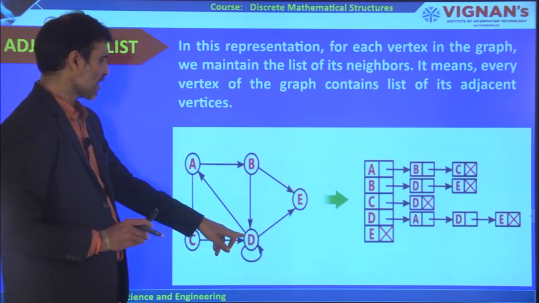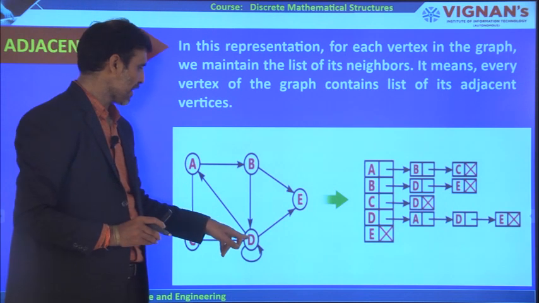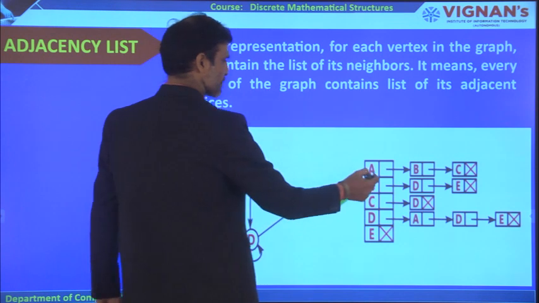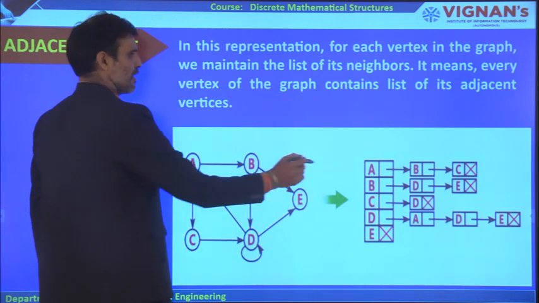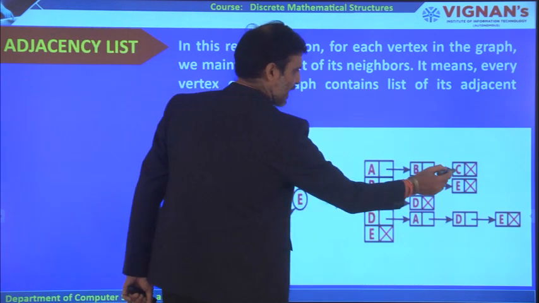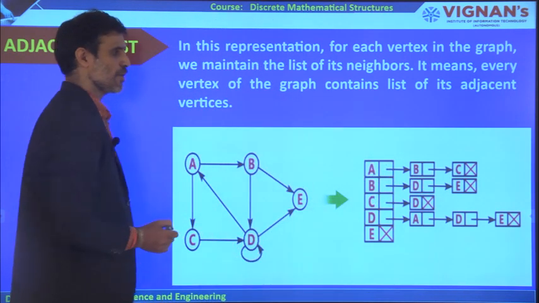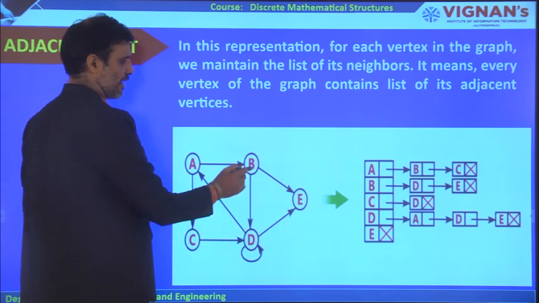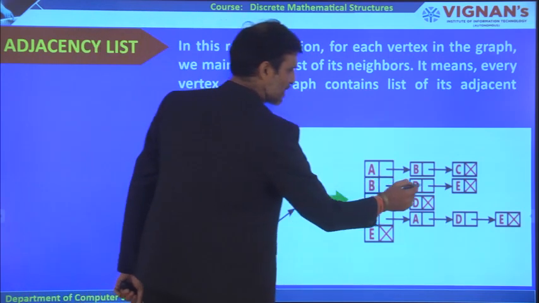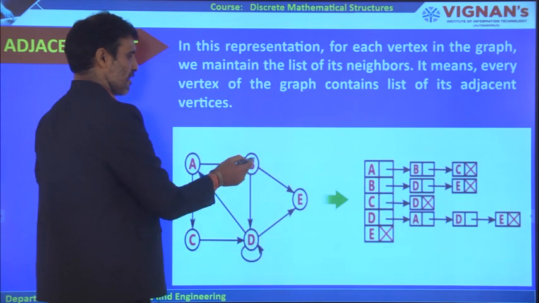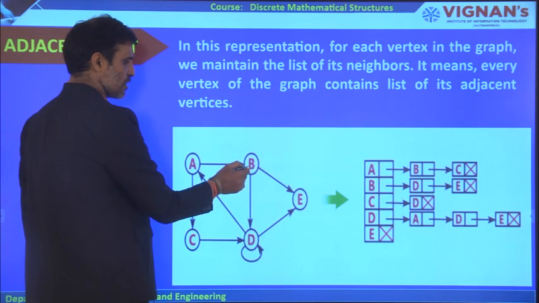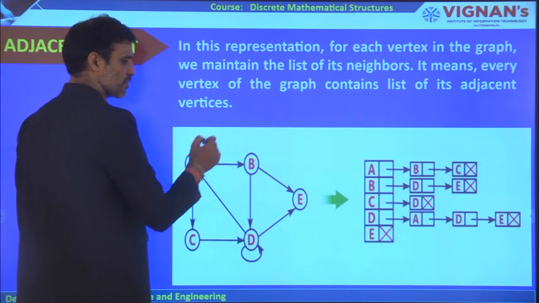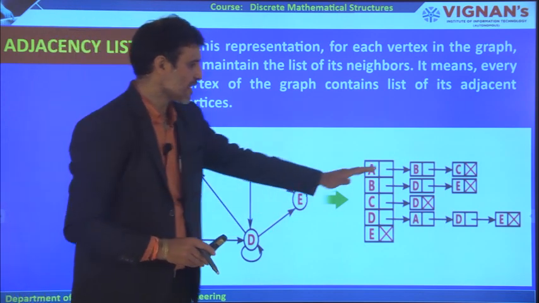For node D, the neighbors are A and E. Suppose you take A: B is one neighbor and C is the other neighbor. Like this we are going to represent. For B, this is one neighbor and E is the other neighbor. So, D is the neighbor. That means for a particular vertex, the nodes going out to other vertices are called the adjacency nodes of that vertex. This is how we can represent that.